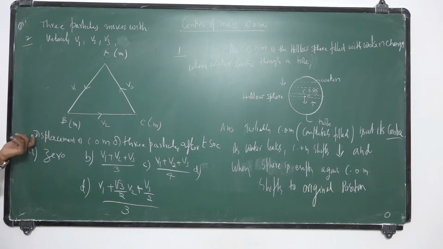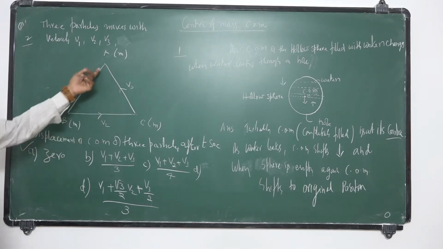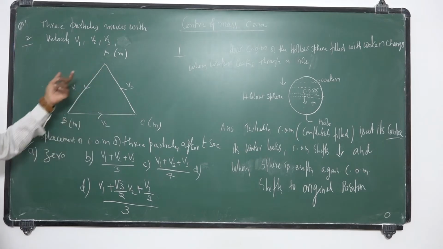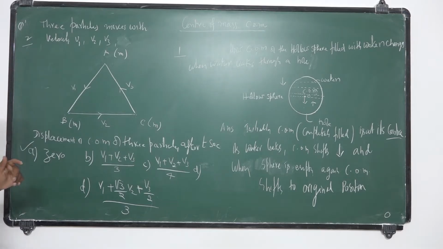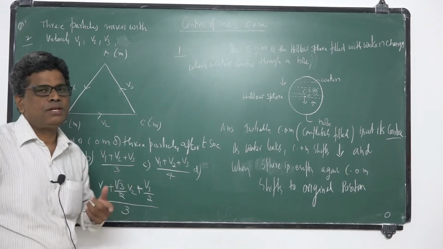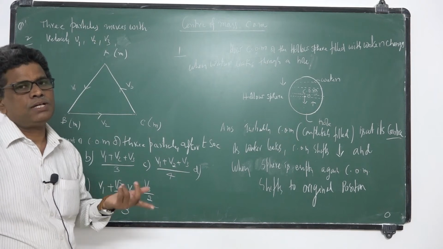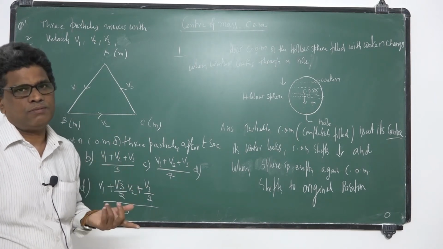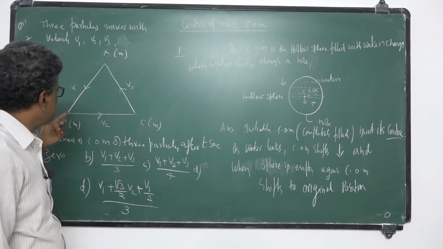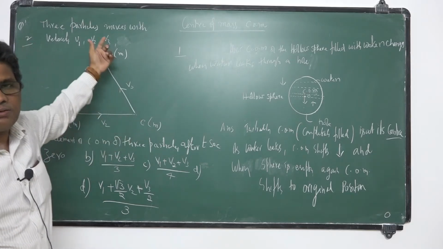Because these three velocity vectors can be represented by the three sides of a triangle taken in order, the resultant is 0. So the velocity of center of mass is 0. The velocity of center of mass is m1 v1 plus m2 v2 plus m3 v3 by m1 plus m2 plus m3. Here these are vector quantities.